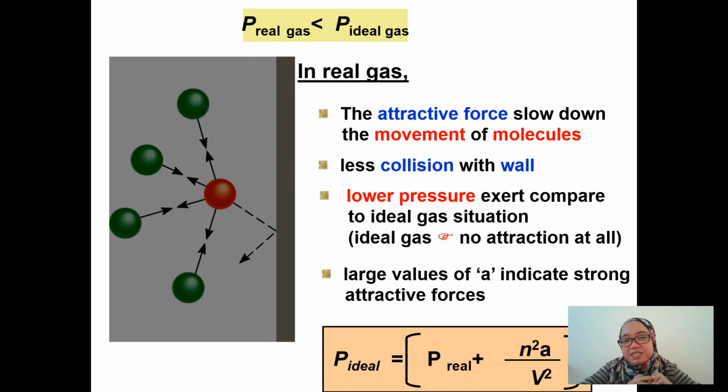So let's see the explanation. Why is the pressure of a real gas less than the pressure of an ideal gas? In a real gas, the attractive forces slow down the movement of molecules, so there will be less collision with the wall. When there is less collision with the wall, there is lower pressure exerted compared to the ideal gas situation. So that means larger values of A. The larger value of A indicates strong attractive forces. When there are strong attractive forces, the interaction between the gas molecules becomes significant. Hence, the gas will behave more like a real gas compared to an ideal gas. Okay.